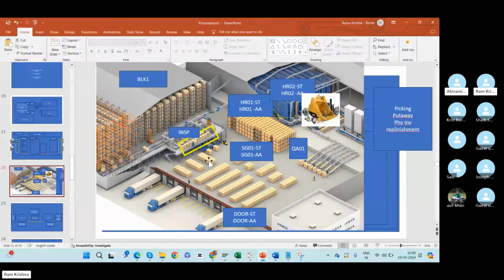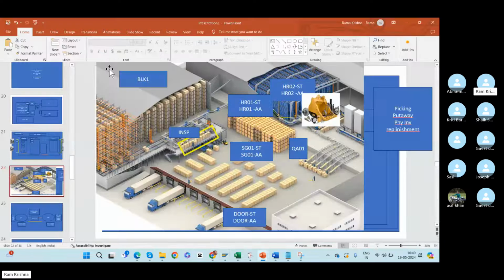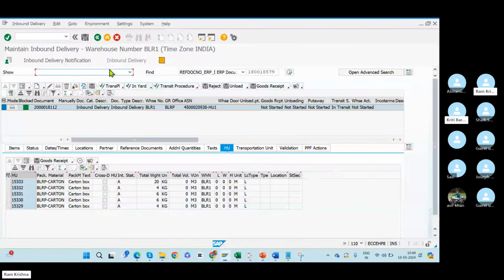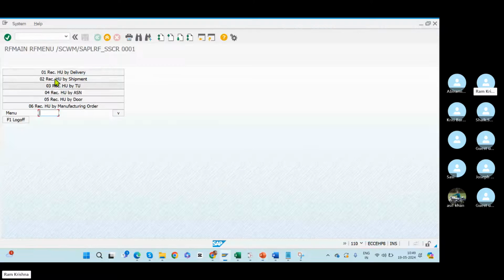The operator will select which option to receive, ASN. Do you have an ASN number in the delivery? Yes, this is my ASN number. And I have the inbound delivery number in my system. Can I use this one also?